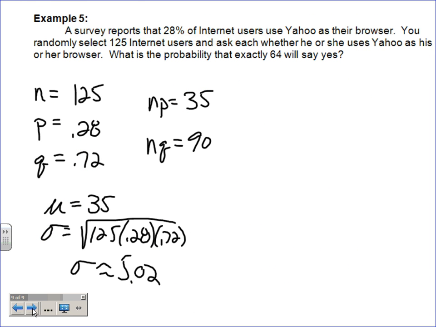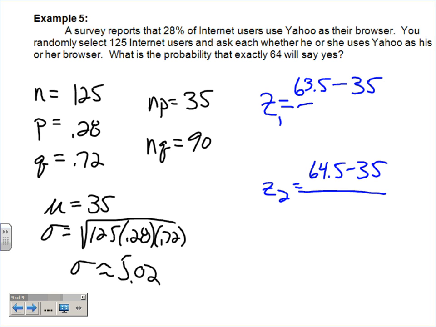So let's get our z-score then. Now it's very easy on this one to actually do the z-score wrong. We actually have to find 2 z-scores. We have to find the z-score for 63.5, and we have to find the z-score for 64.5, and we will take the area for z2 minus the area for z1, and we'll find our answer there. But it's very easy to just subtract 64 here, because you want to say 64 is kind of your average, but it's not. Our average is only 35. And so that's why this one's so bizarre, because the mean is so far from your actual value, because your standard deviation takes you a long time to get there. And we're going to divide by 5.02 in both cases.